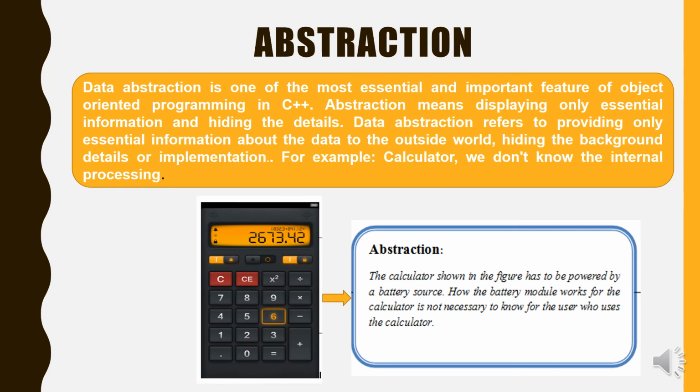Now, what is abstraction? Data abstraction is one of the most essential and important features of object-oriented programming in C++. Data abstraction refers to providing only essential information about the data to the outside world, hiding the background details or implementation. For example, in a calculator, we don't know the internal processing.